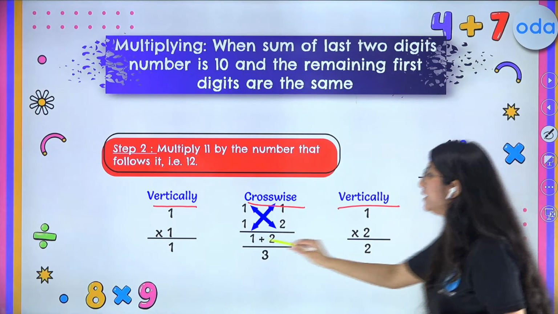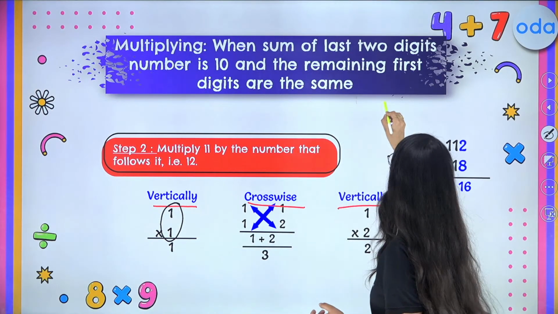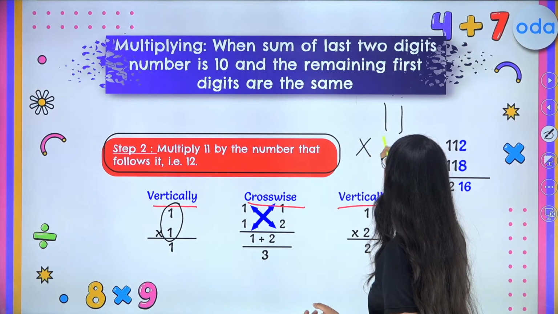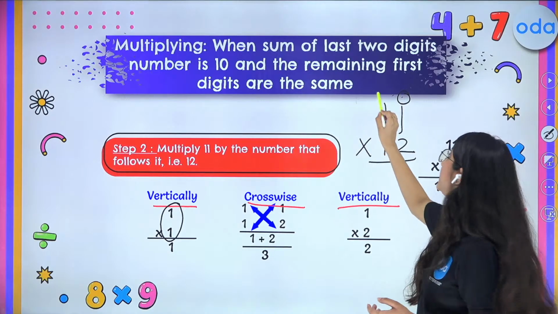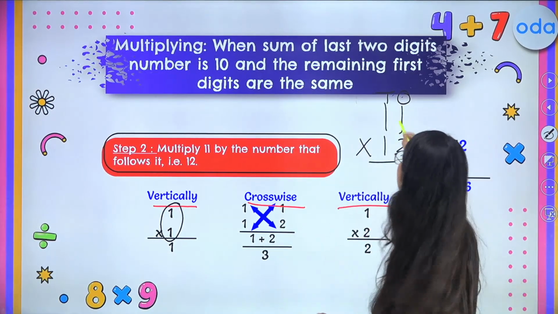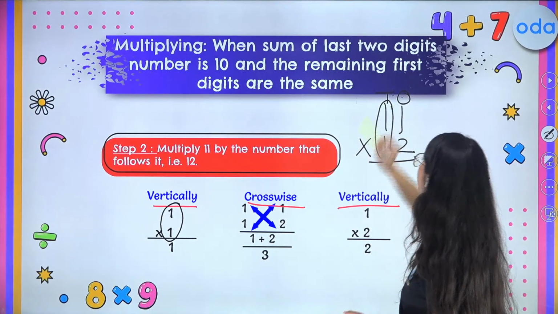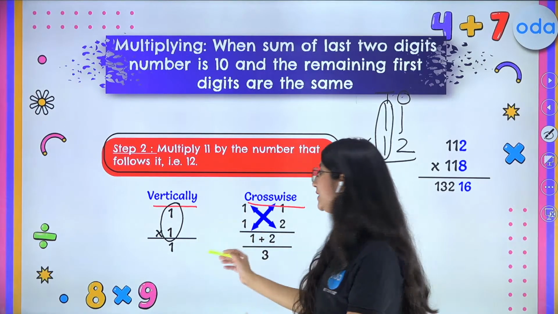So how will you do it? You will simply do 1 time 1. Wait a second, I will write it down here. When we are doing 11 times 12, this is your ones place and this is your tens place. So what are you supposed to do? Simply apply the vertical method on the tens place.